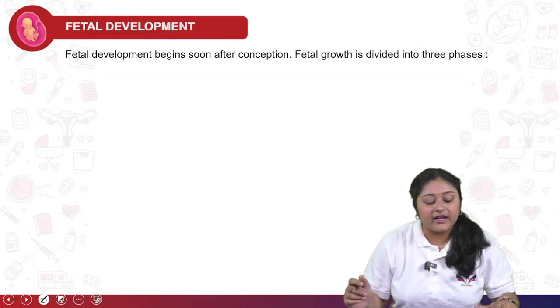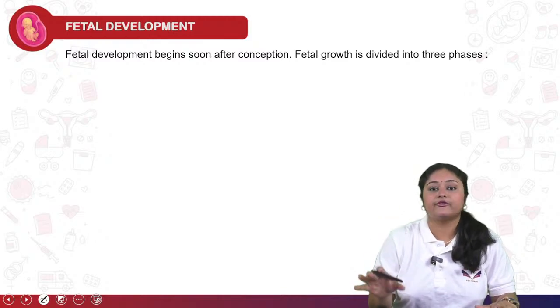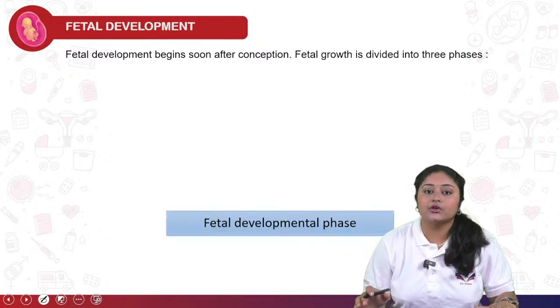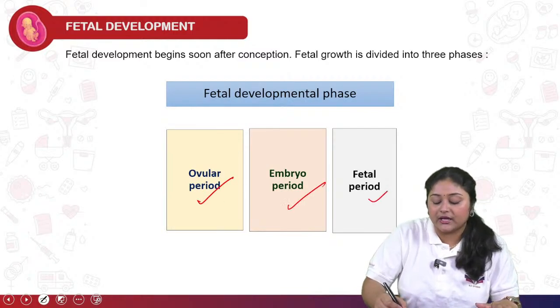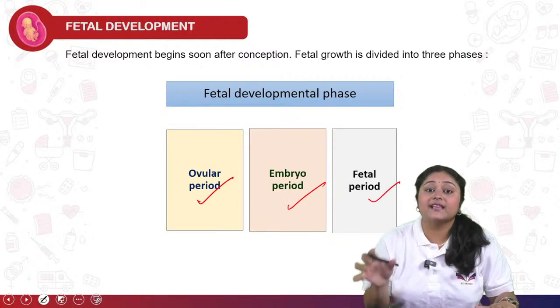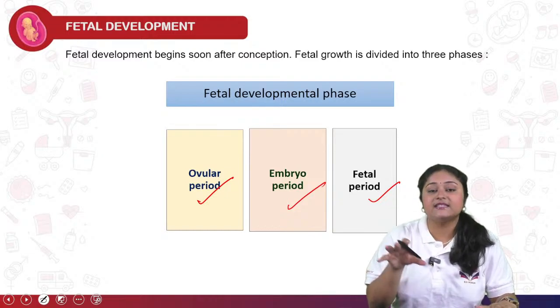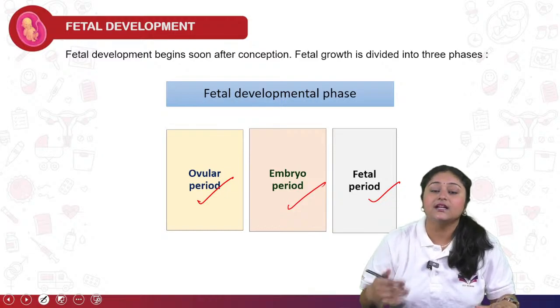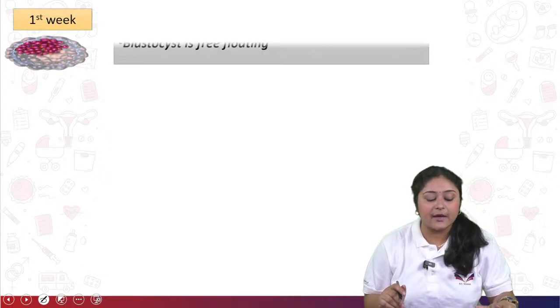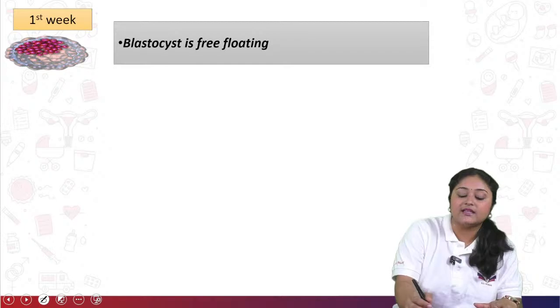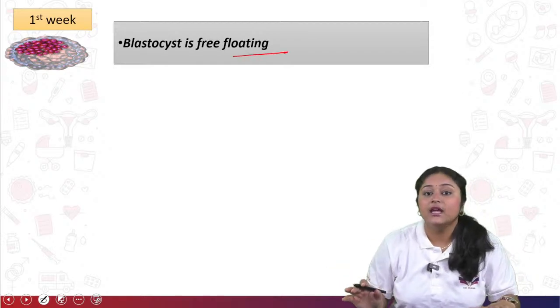Fetal development begins soon after conception. Fetal growth is mainly divided into 3 periods: first is the ovular period, then the embryo period, then the fetal period. Based on the cell division, and the height as well as the length of the fetus, the period gradually increases. In the first week, it is called a blastocyst, free floating inside the uterus.